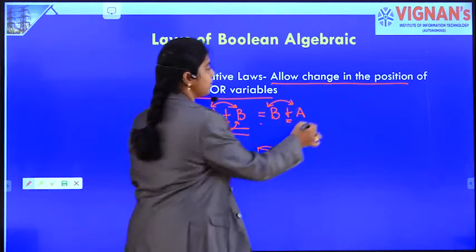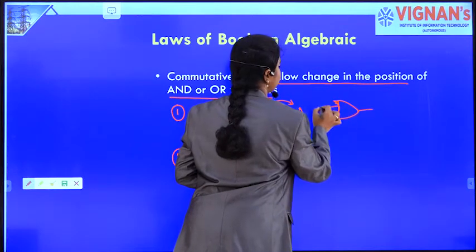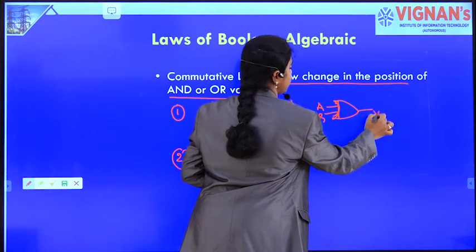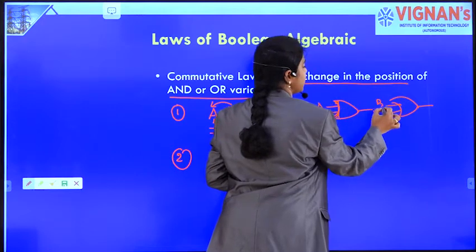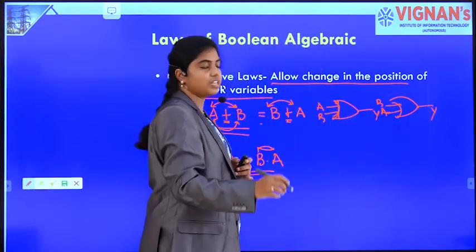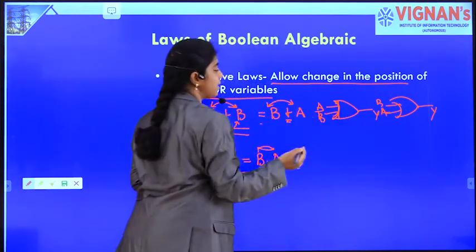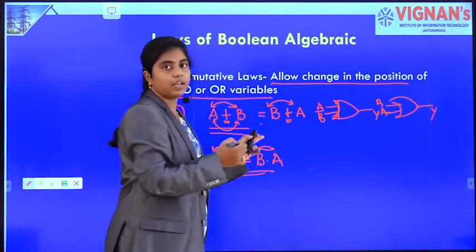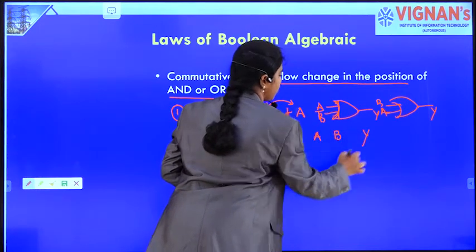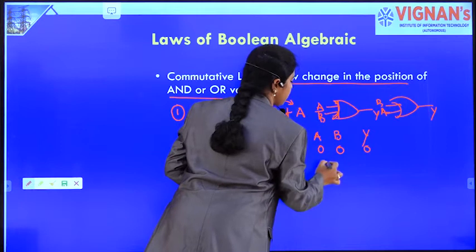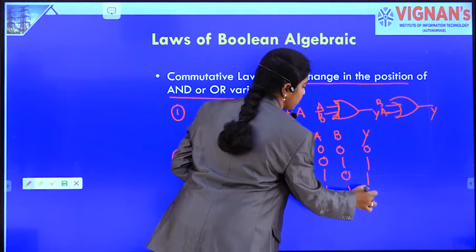See what it means. We are having an OR gate, with inputs A, B, and the output is Y. If you change the position of the variables, the output doesn't change. Either A ORed with B or B ORed with A will give the same result. Let's check at least one law in the truth table. A, B are there, output is Y. For 0, 0 combination, the output is 0. For 0, 1, output is 1. For 1, 0, output is 1. For 1, 1, output is 1. Here Y is A plus B.